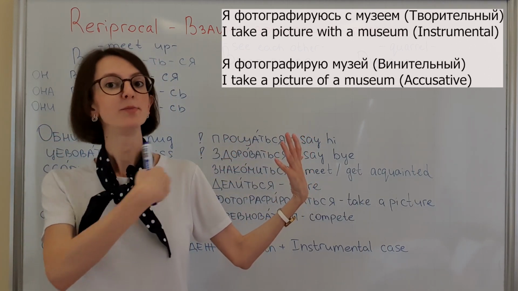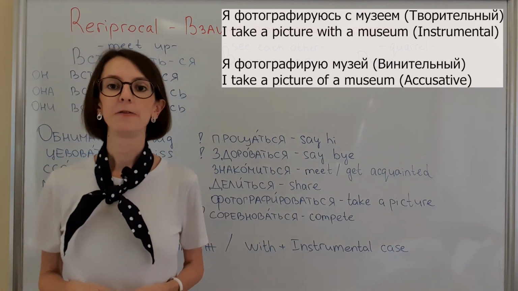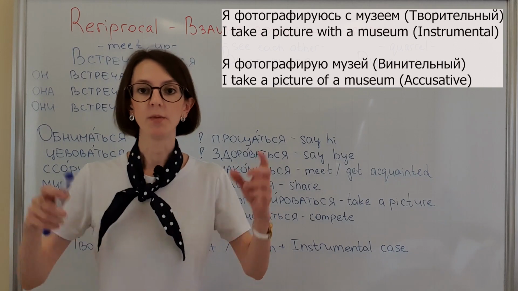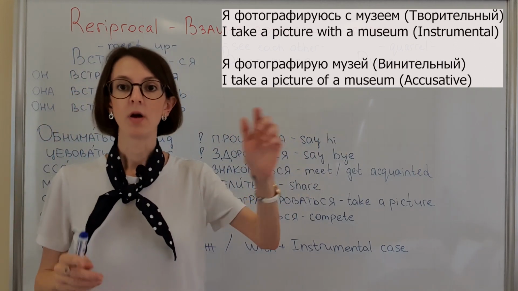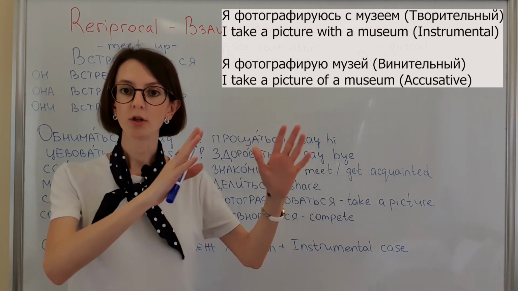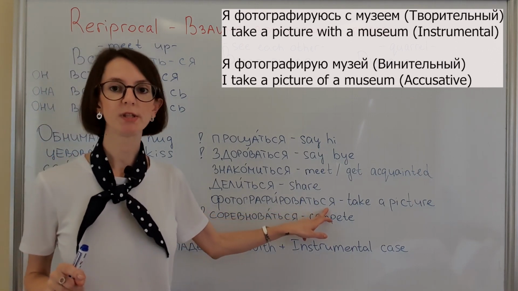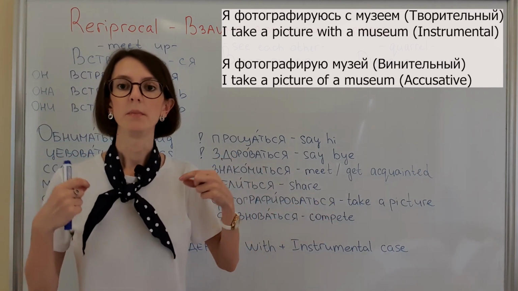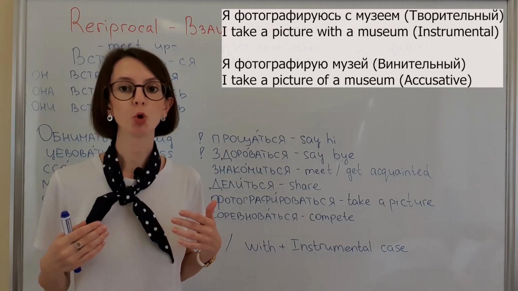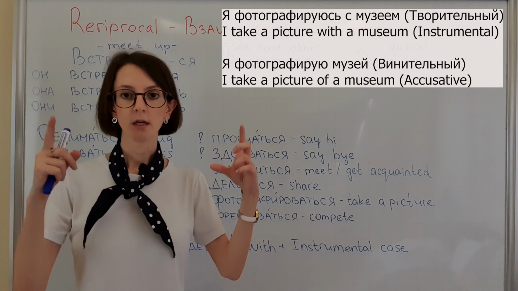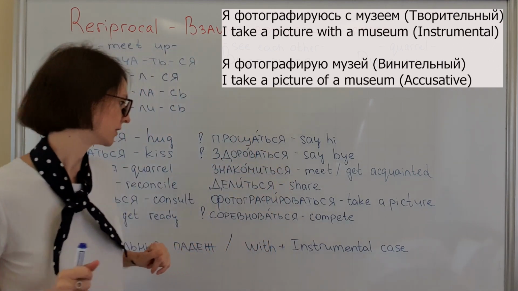Yeah, the action is between us two, but you can say я фотографирую музей. It means that it's just me who is taking a picture of the museum. There is no me in this picture, only the museum. So this is the difference. Я фотографируюсь с музеем: me and the museum in the picture, and я фотографирую музей: in my picture there is only the museum, only the object, no me, unfortunately.